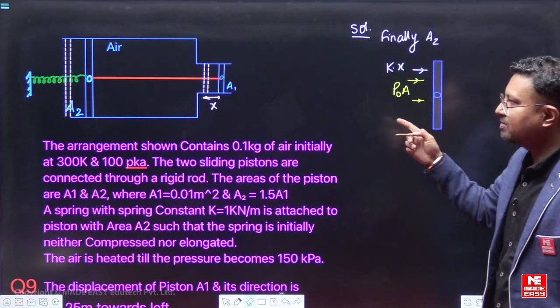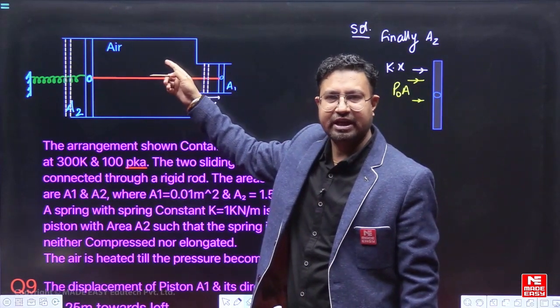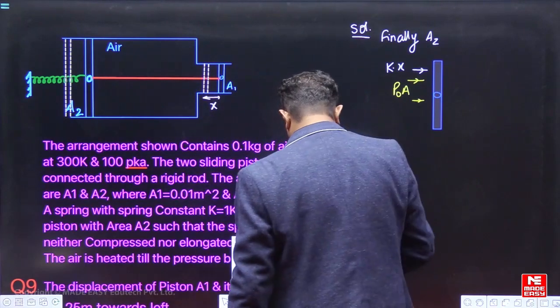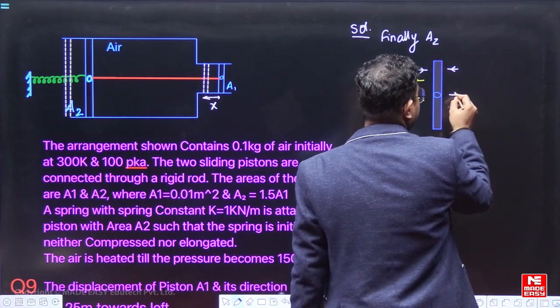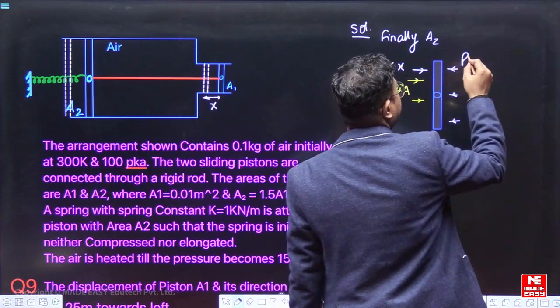And what else will the force be? Air is on this side. So, if the air pressure is finally 150, it will be applying some force on the piston. So, it will be P2, which is the final pressure.